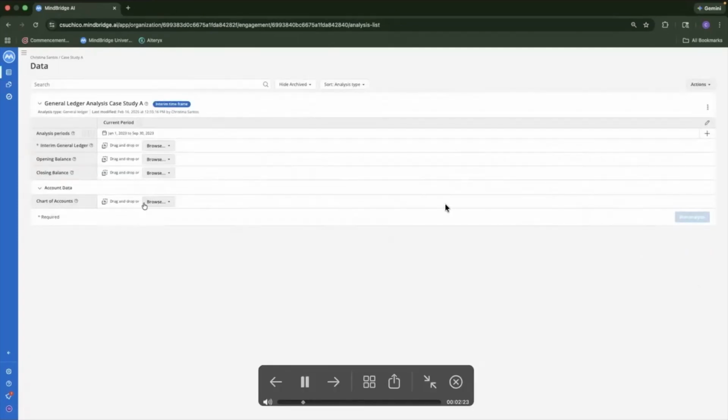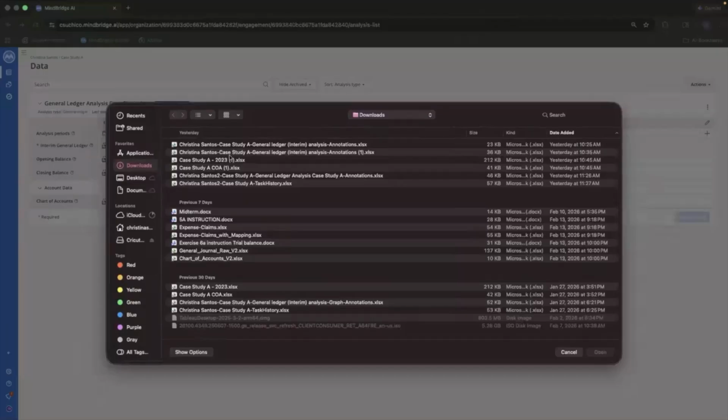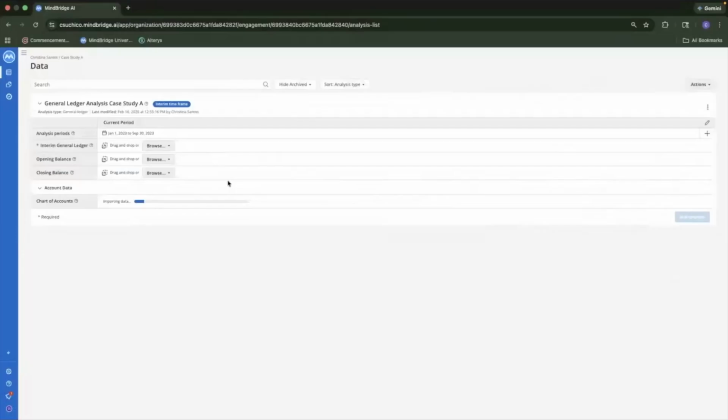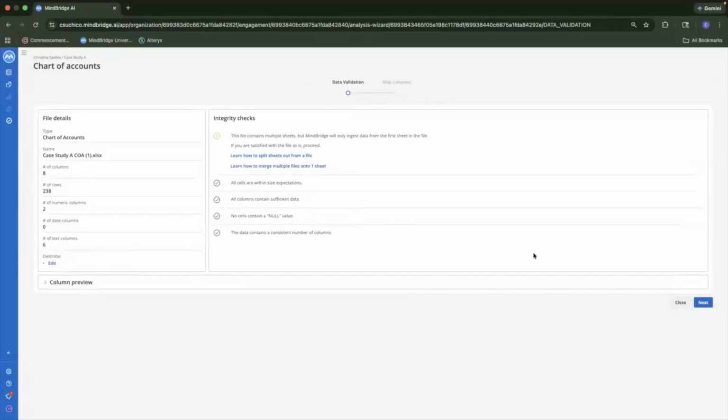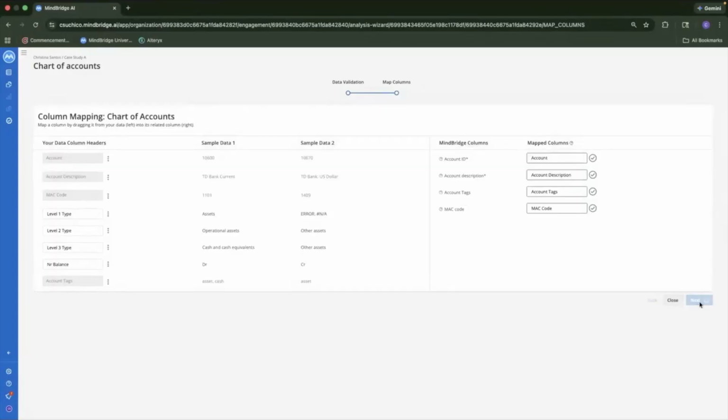And then we are uploading our chart of account. You can do this manually in MindBridge, or you can do this with a pre-created chart of account. We're going through all these checks and the mapping.